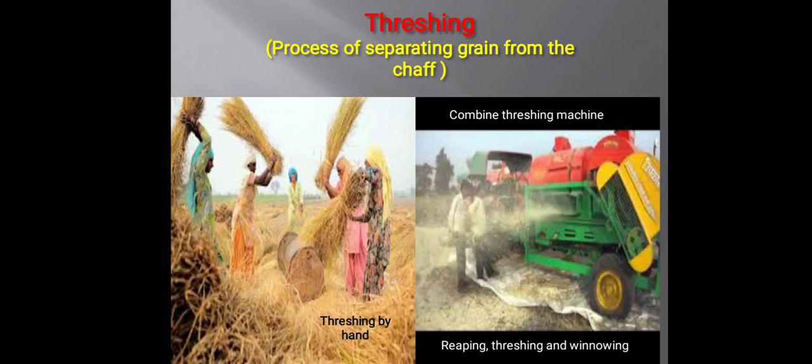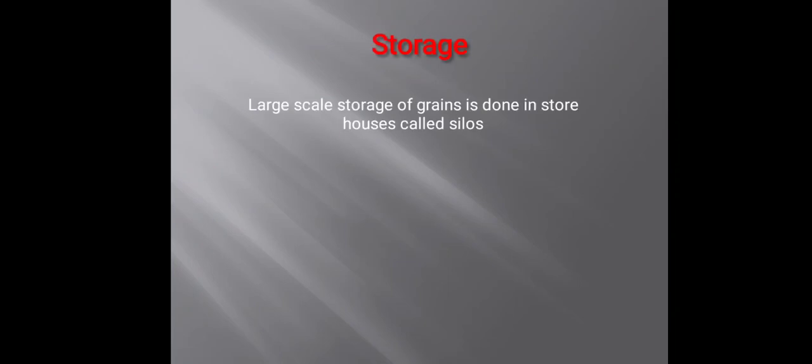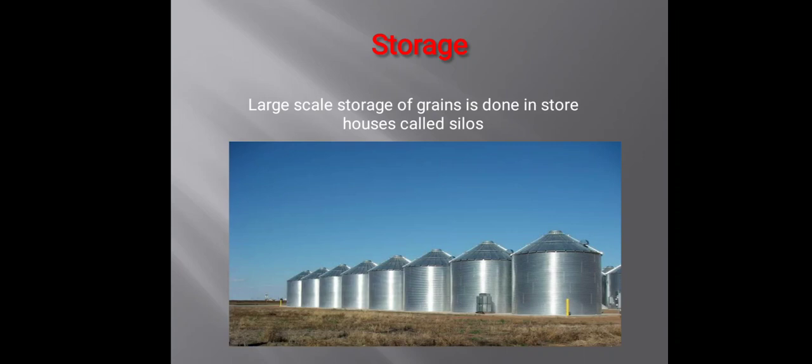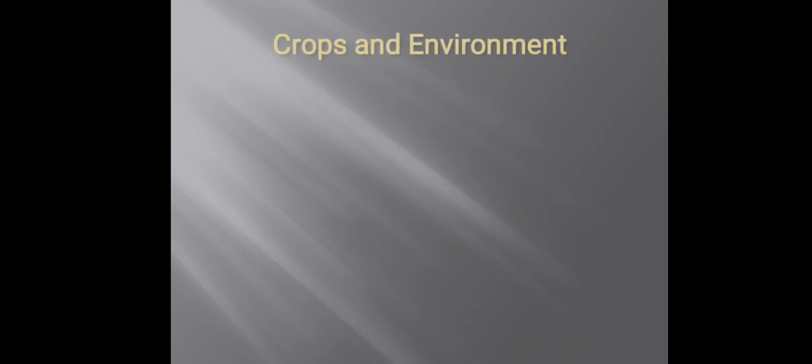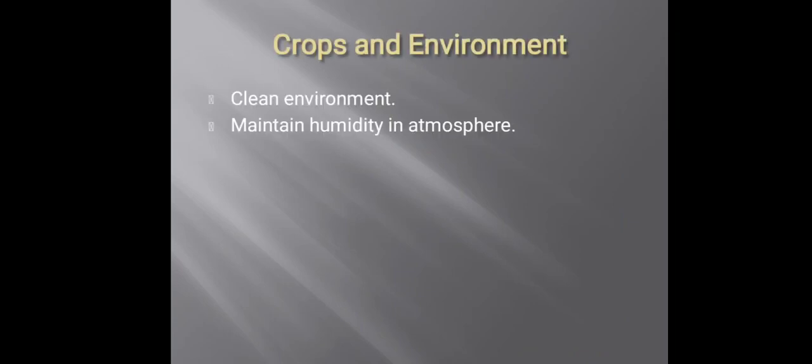Winnowing also means removing other dried parts or some kind of dust material from the grains, and we get the cleaned form of grains by this machine. When we have all the seeds in our hand, then we are at the last step, called storage, which means that we store our grains in large-scale storehouses, which are called silos.